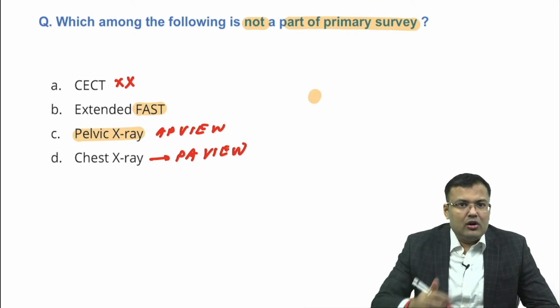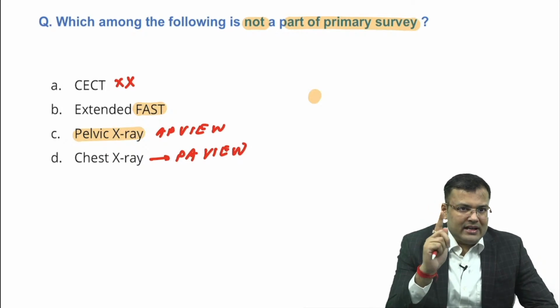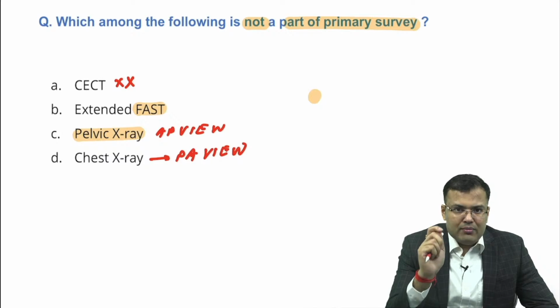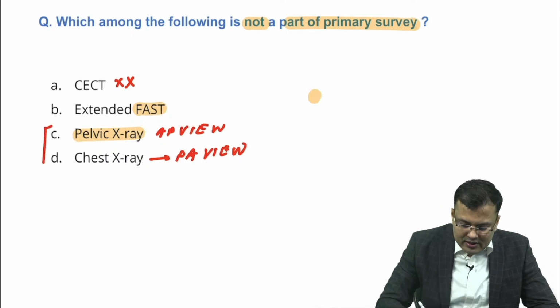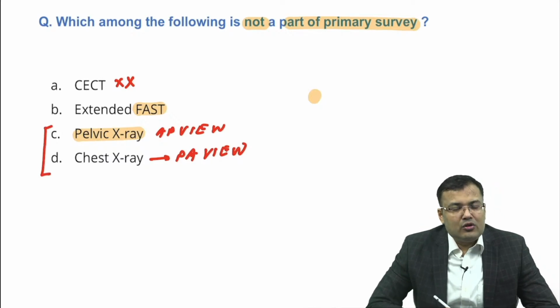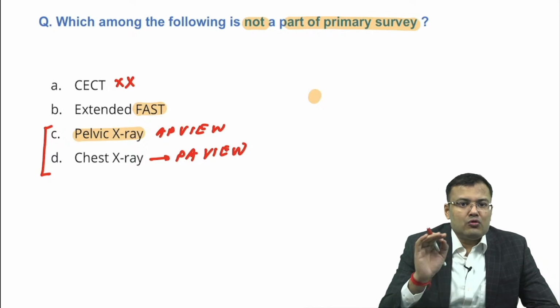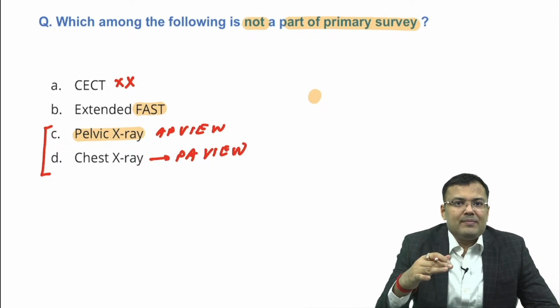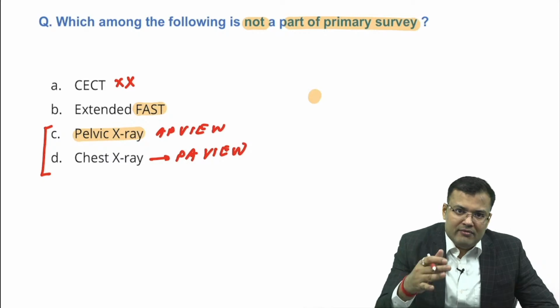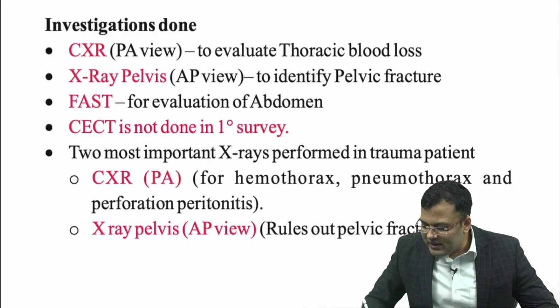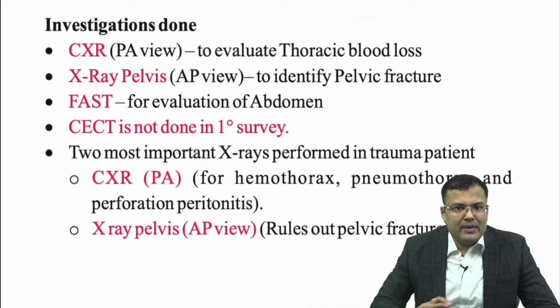Next question. 2 most important X-rays in a trauma patient. That is pelvic X-ray, X-ray pelvis AP view, and chest X-ray PA view. These are the 2 most important X-rays. Actually speaking, this is a repeat question. It was asked previously also, and we discussed it in the video lectures and in the notes many times.